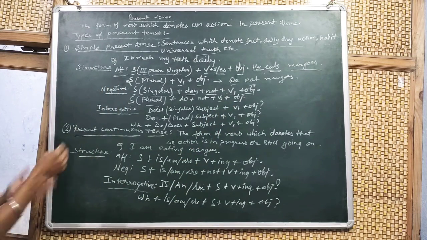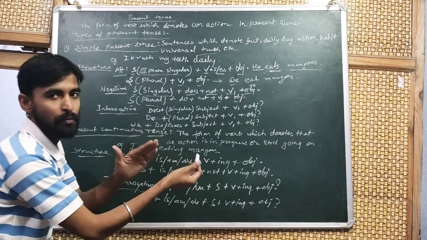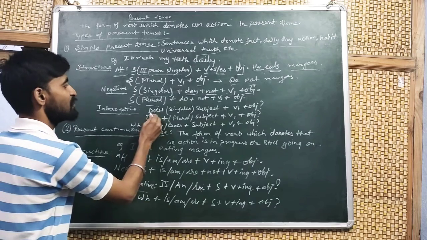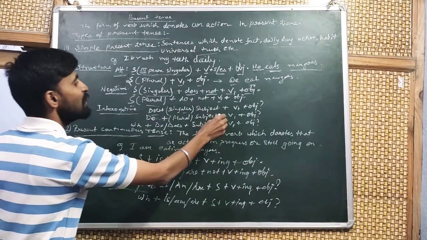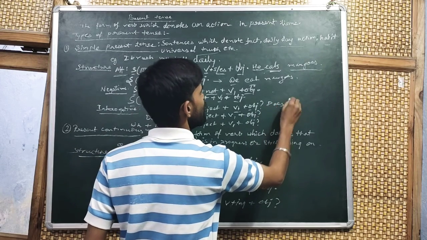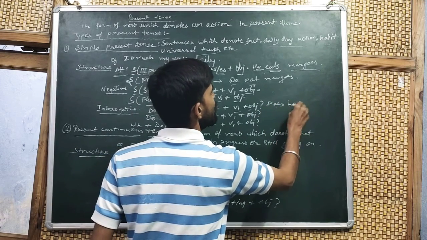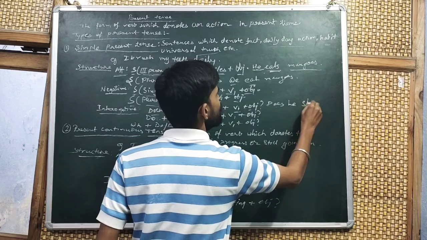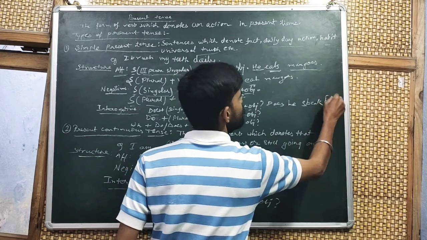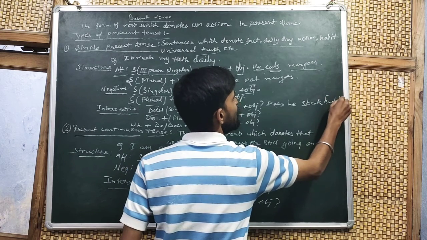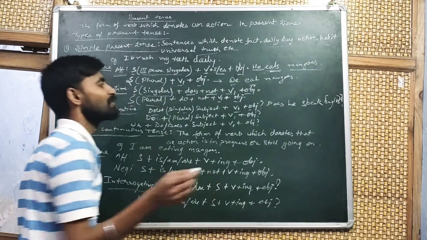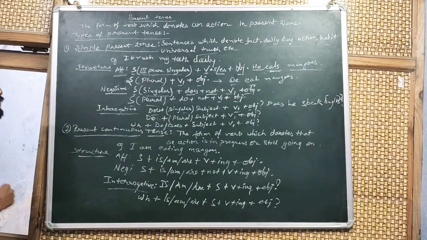Interrogative structure. We should put the helping verb in front of the subject. Does, if the singular subject is there, plus V1 plus object. For example, does he speak English?